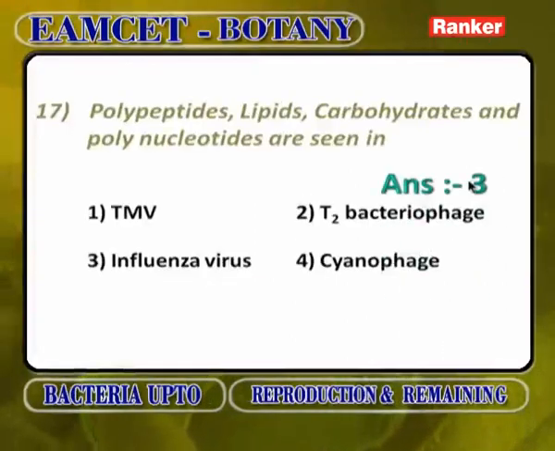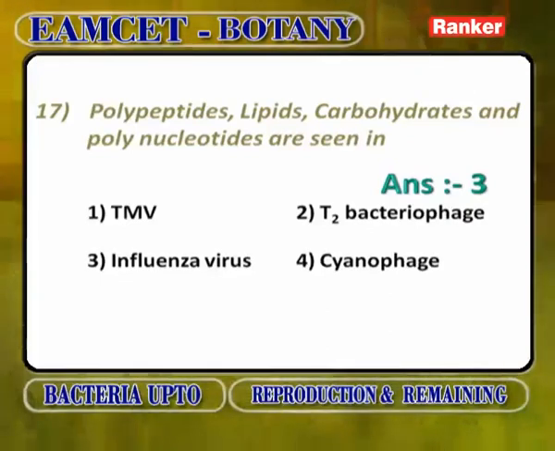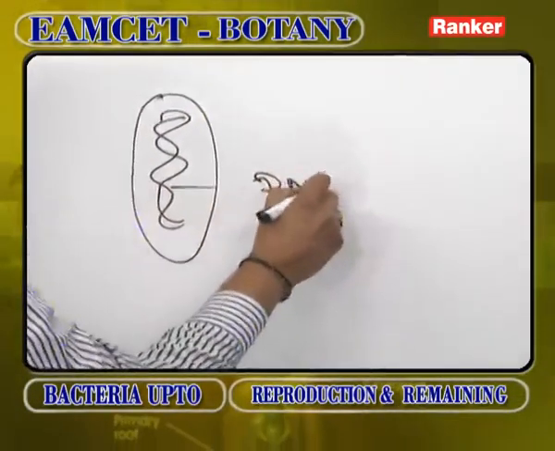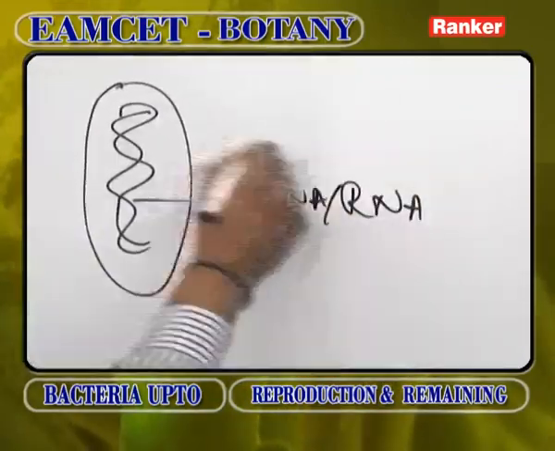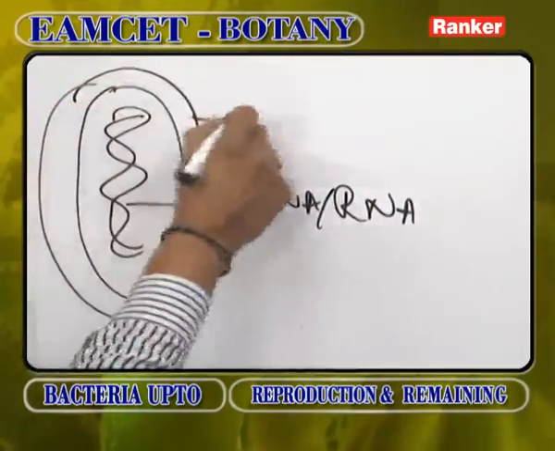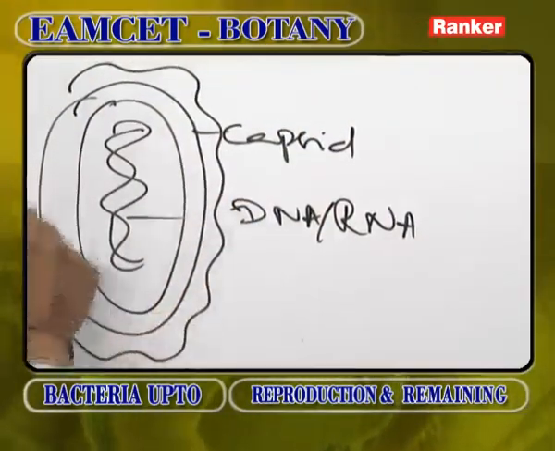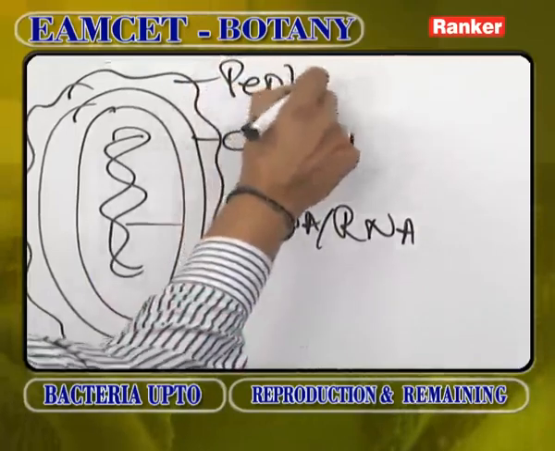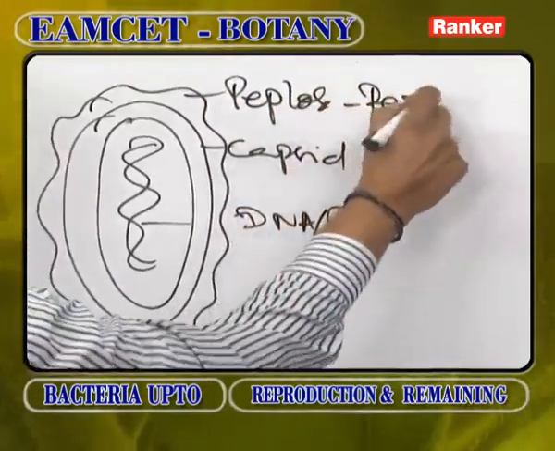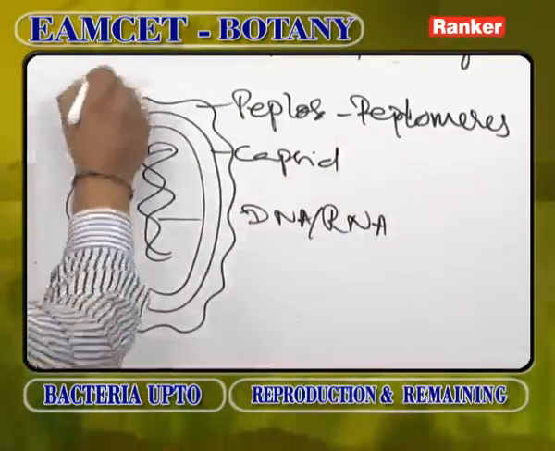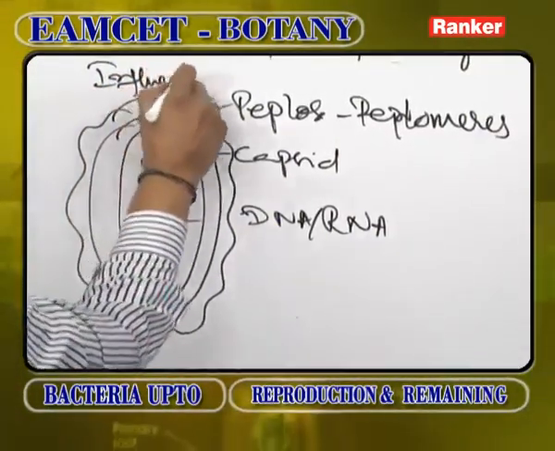Polypeptides, lipids, carbohydrates and polynucleotides all are seen in influenza virus. Influenza virus is an animal virus. Every virus normally shows a genetic material at the center, either DNA or RNA. No virus has both DNA and RNA. It is surrounded by a special protein coat called the capsid. The influenza speciality is that it has another coat called the peplos. This peplos is made up of many bits called peplomeres. So, because of the peplos, this is influenza virus.